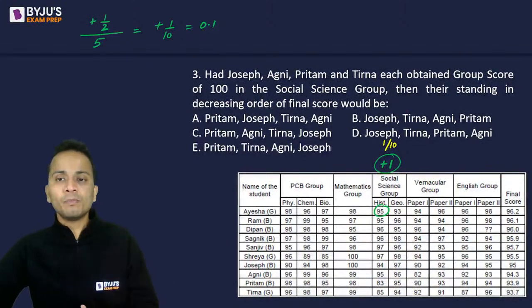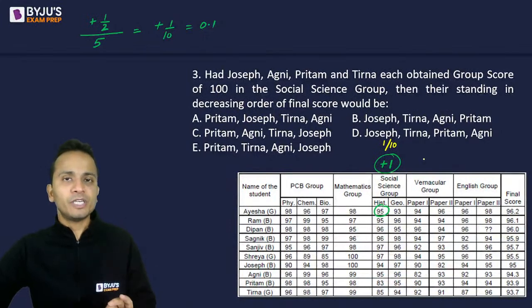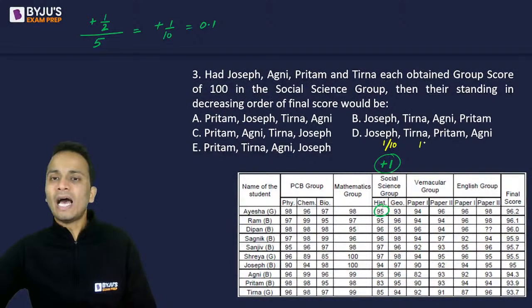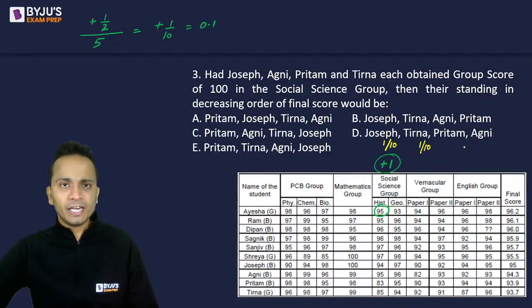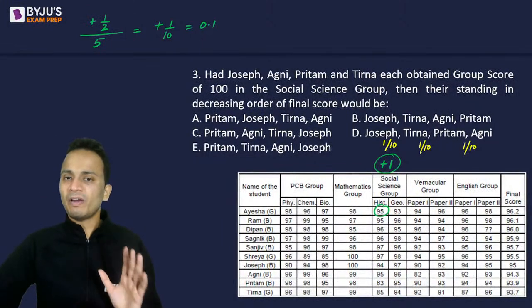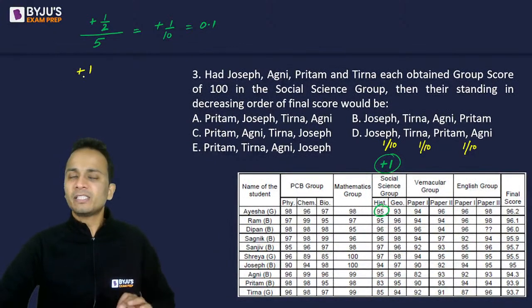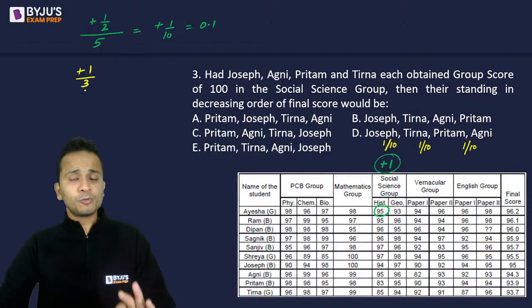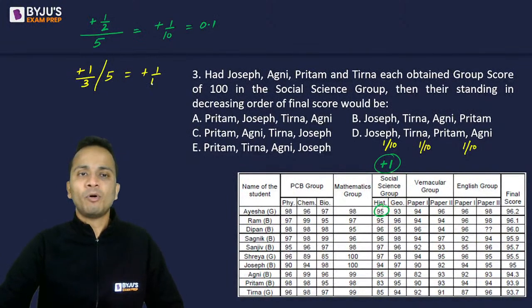Similarly, for the vernacular group, since there are two subjects here, an increase of 1 mark in any of the subjects in this group will lead to an increase of 1 by 10 in the final score. Same I can say with English, because there are again two subjects. So an increase of 1 mark in any of the subjects of the English group will increase the final score by 1 by 10. Let's come to the PCB group. Now in the PCB group, if there is +1 in any one subject, since there are 3 subjects, the group score will increase by 1 by 3 and the final score will increase by further dividing by 5. That means 1 upon 15.